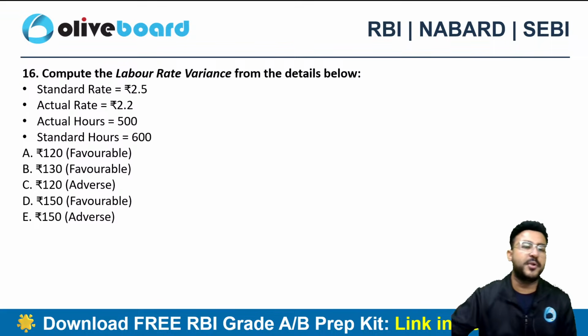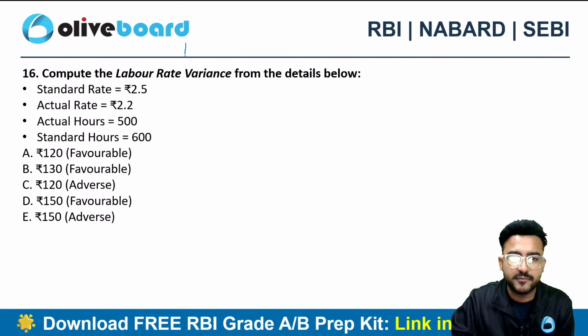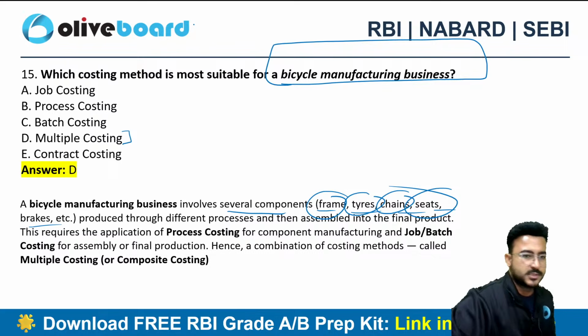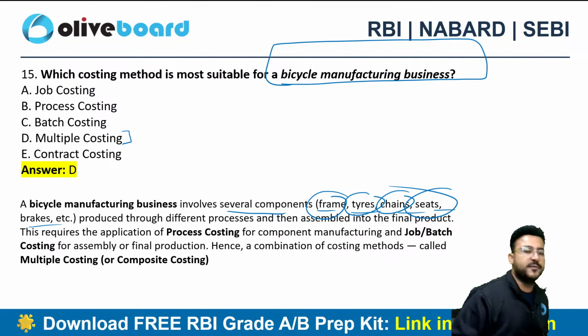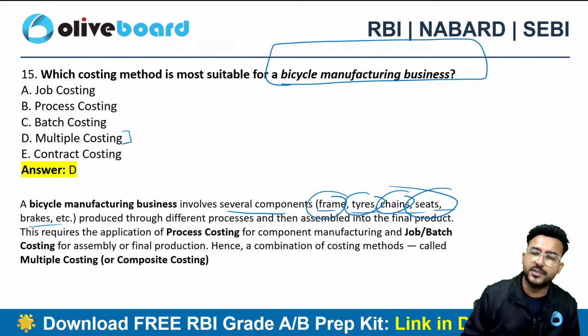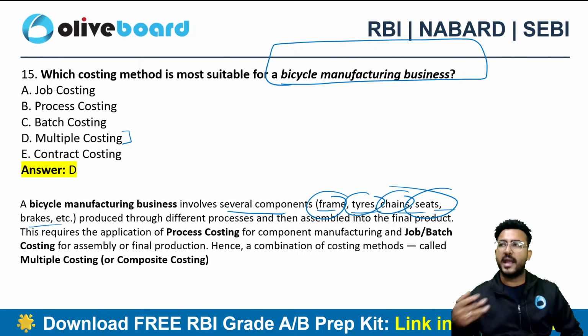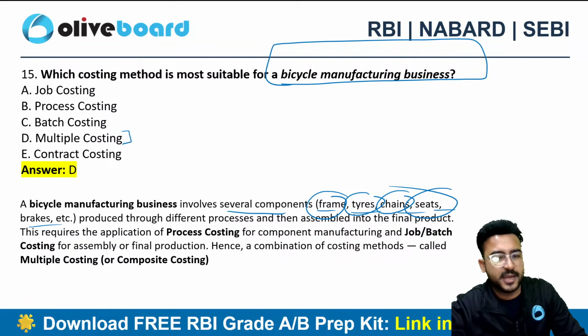Next one is the computation related to standard rate variance. Why not batch? Because the problem is first I need to manufacture the frames, first I need to manufacture the tires, then chains, then seats, then brakes. So I can use batch costing for all these stuffs. Like I can manufacture 1000 tires in a batch, right?